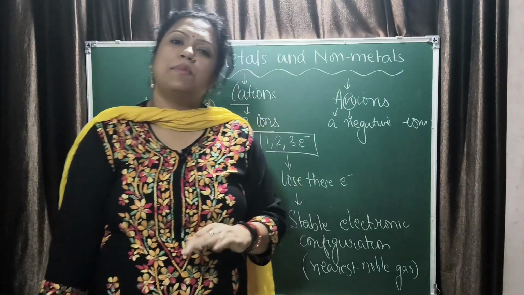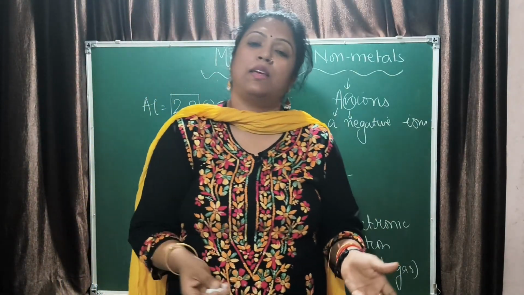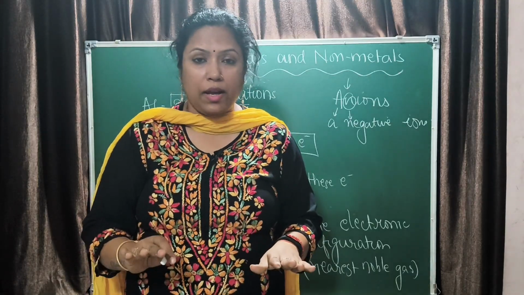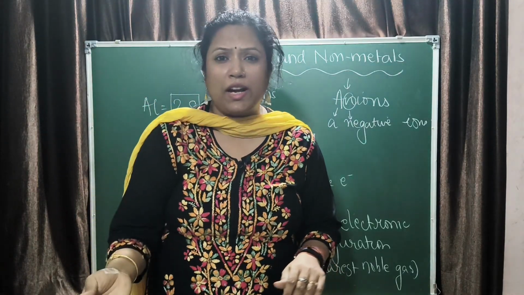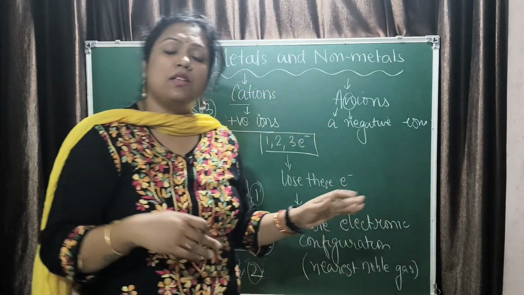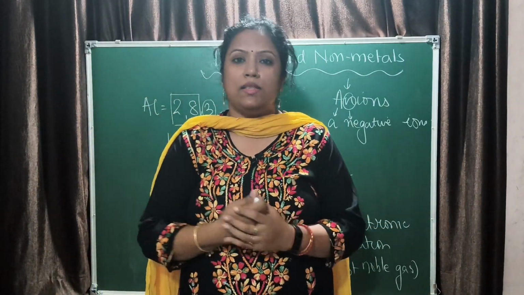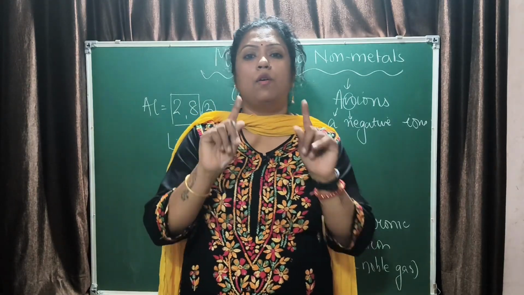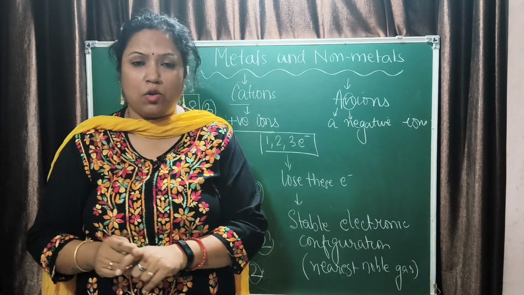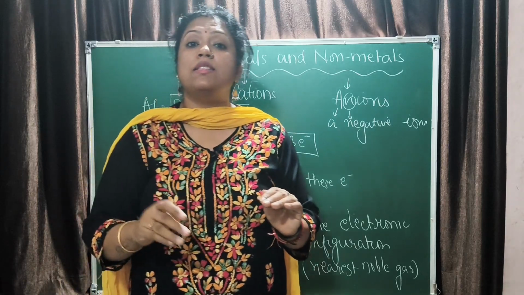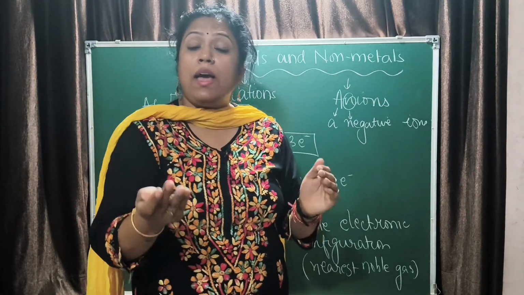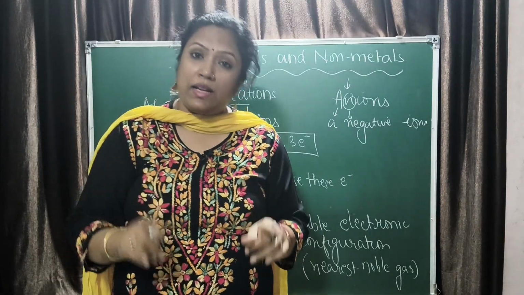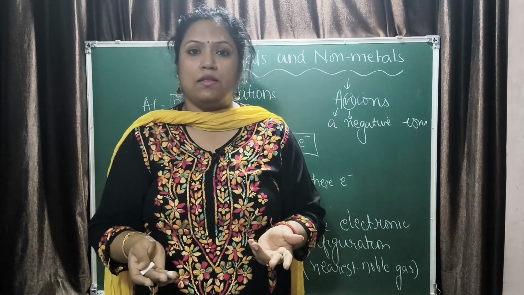Why are group 18 elements stable? Why are the noble gases stable? Because they have their outermost shell completely filled, so they do not want to react with others. All these metals or non-metals want to attain that stability, so they react. Metals have 1, 2 or 3 electrons in the outermost orbit, so they tend to lose these electrons and attain a stable electronic configuration. That is the reason why metals form cations.